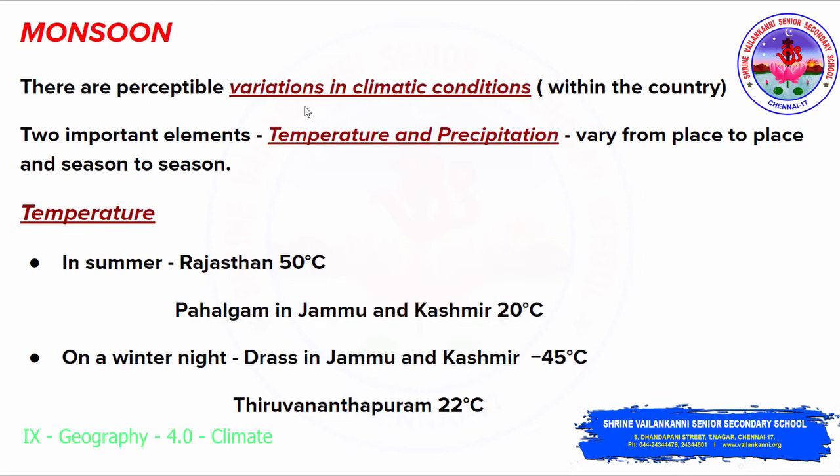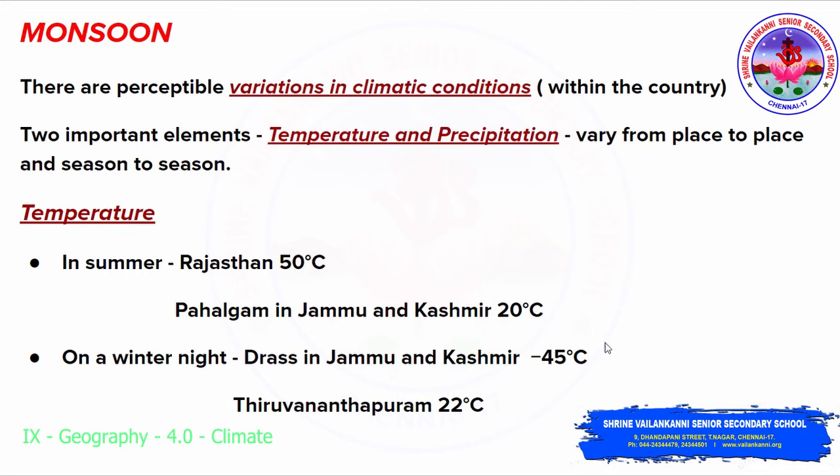To get some proof that there are perceptible variations in climatic conditions within the country, we take these two very important elements, temperature and precipitation, and see how they vary from place to place and from season to season. During the summer, in Rajasthan the temperature will be around 50 degrees Celsius, very hot. But in Pahalgam in Jammu and Kashmir, it will be around 20 degrees Celsius only. So within the country, we can see the variations.